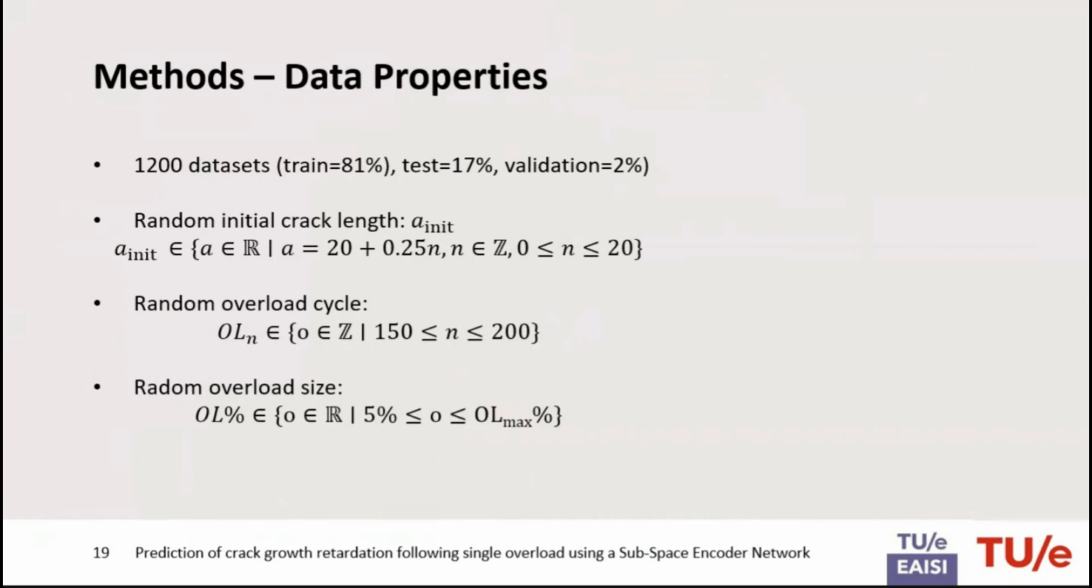So in total, the results were obtained on 1,200 data sets: 81% training, testing 17%, that's exactly 200 data sets, and validation was 2%. All these data sets are created randomly with a random initial crack length, which is between 20 and 25 millimeters. And we apply a random overload on cycle 150 to 200. And the size of the overload is also random, between 5% and the maximum allowed overload, which is defined as essentially the overload at which crack arrest occurs.